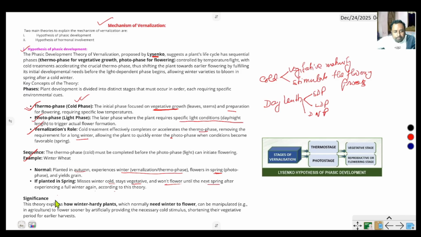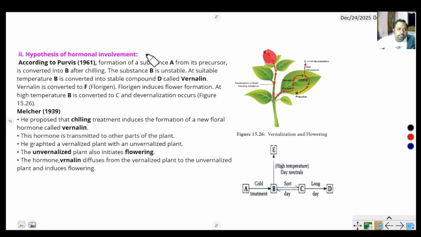What is the significance? The main significance of this hypothesis is, first, when we apply the cold treatment or thermophase, the vegetative maturity is completed and different genes necessary for flowering are stimulated. Then the light phase makes different types of plants flower at different times. Number 2 is the hypothesis of hormonal involvement.